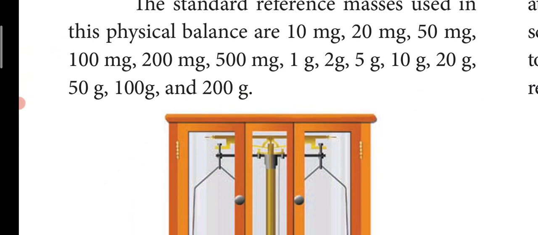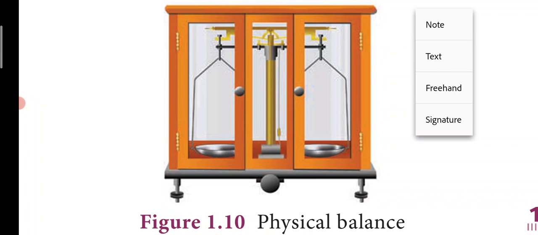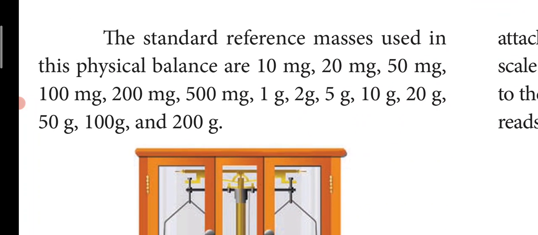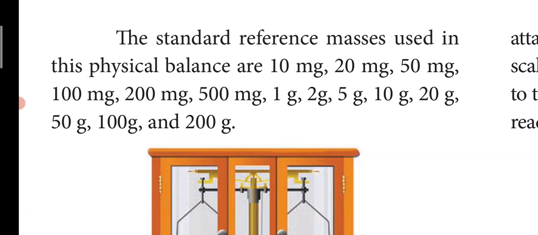This physical balance is enclosed inside a glass box, so inside there won't be any air oscillation, and you can measure with an accuracy of milligrams. The standard reference masses are provided. If you go to higher classes, most of the colleges have stopped using this physical balance, but they still maintain one or two pieces just to show to the students. If we get a chance to use it, what do we do?